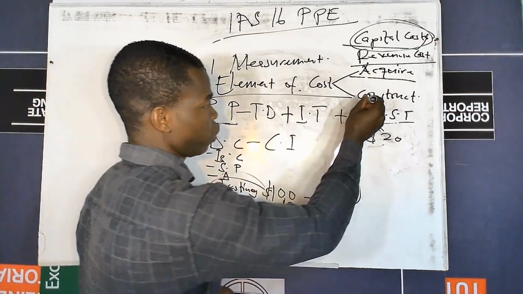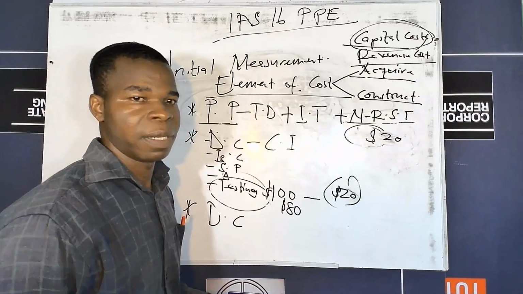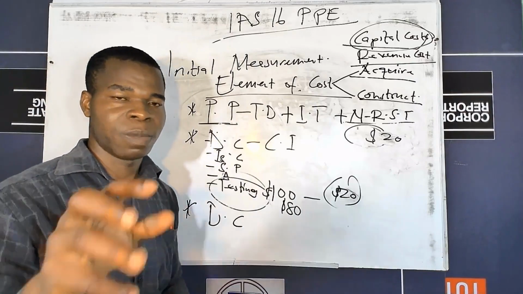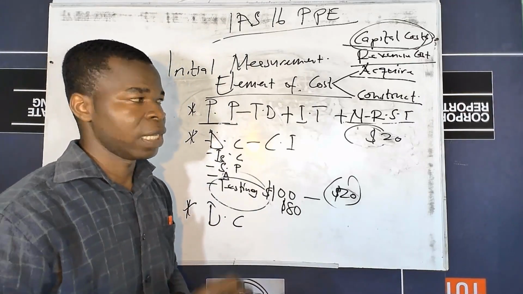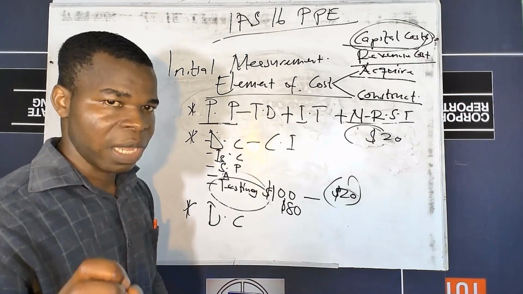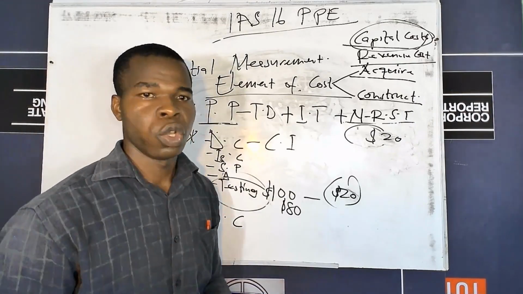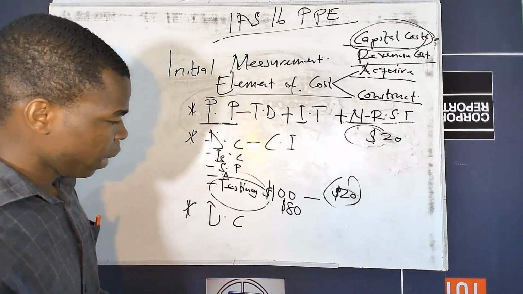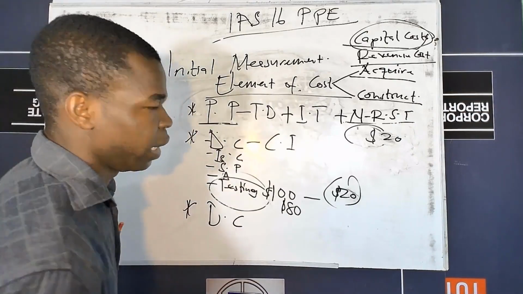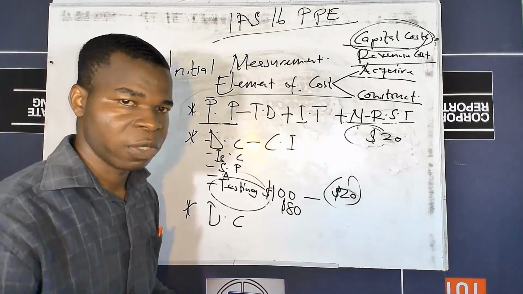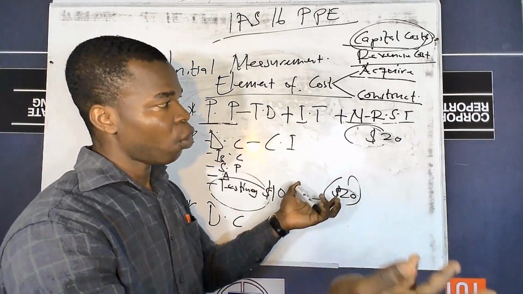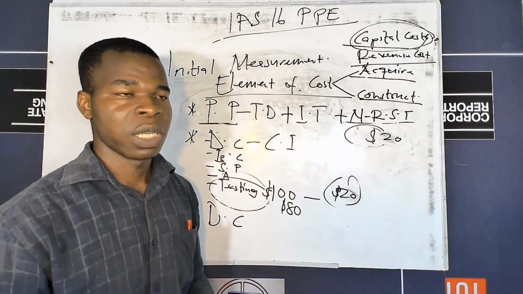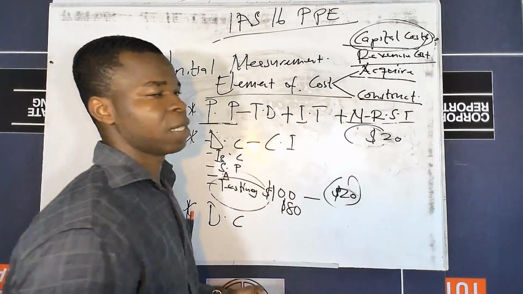In the case where we want to construct the asset, that means self-constructed property, plant, and equipment. Sometimes entities do construct their own asset. In this case, if you want to construct your own asset, then all these must also be taken into consideration: the purchase price of the material, the direct labor, and all other costs directly attributable to the construction of the asset must be captured.